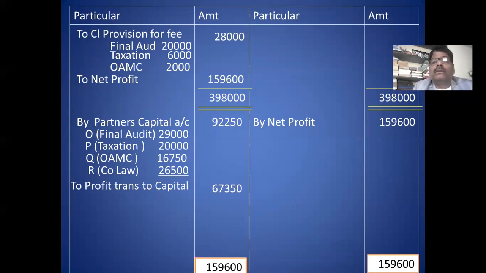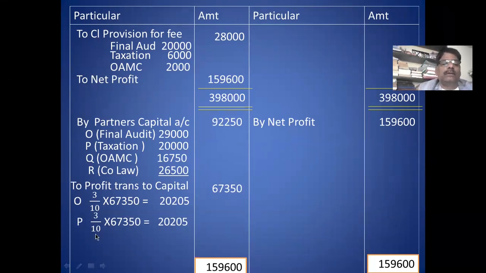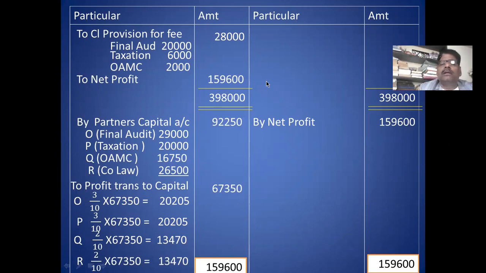Then this profit is to be shared between 4 partners according to their profit sharing ratio. First, O, 3/10 is his share, and his share is 20,205. Second partner 3/10, 20,205. Third partner 2/10, 13,470. And last is again 2/10, 13,470. This is the profit transfer to their capital account. These two: fees 25% share goes to capital account, profit goes to capital account.